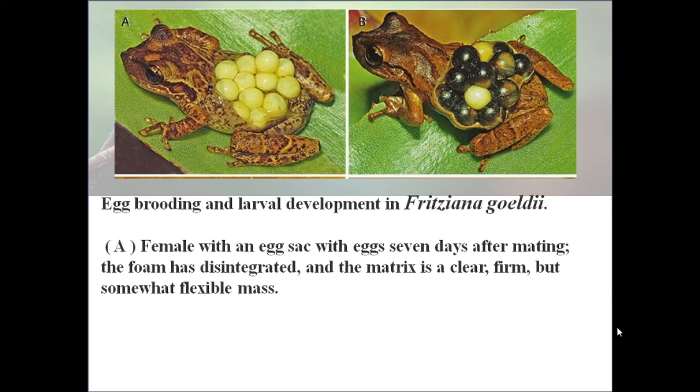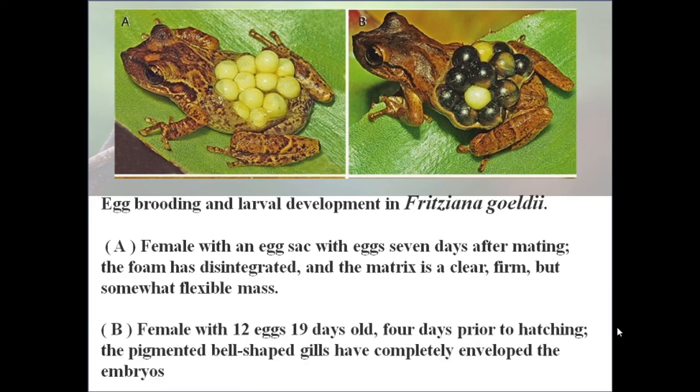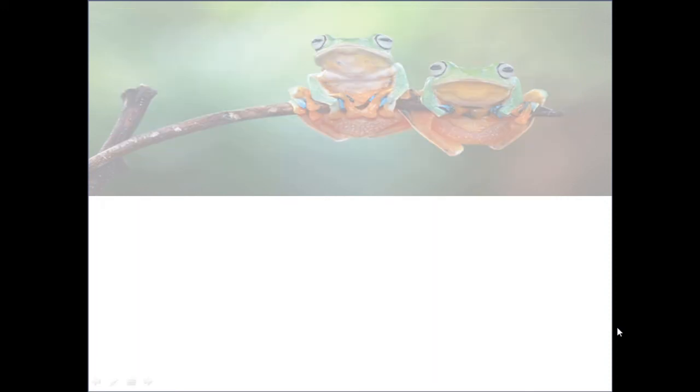The foam has disintegrated and the matrix is a very clear, firm but somewhat flexible mass. In the second picture, the female with 12 eggs of 19 days old, 4 days prior to hatching. The pigmented bell-shaped gills have completely developed in the embryos.